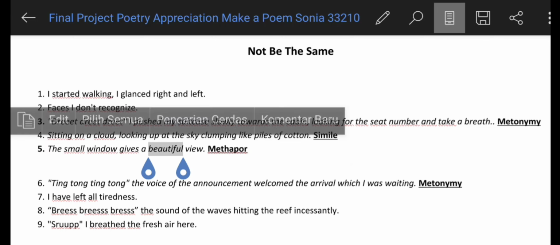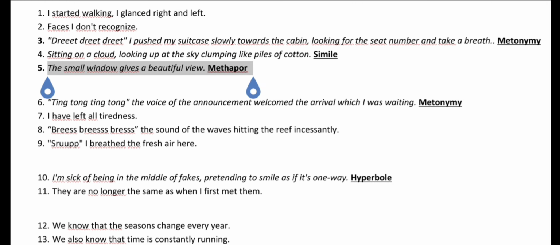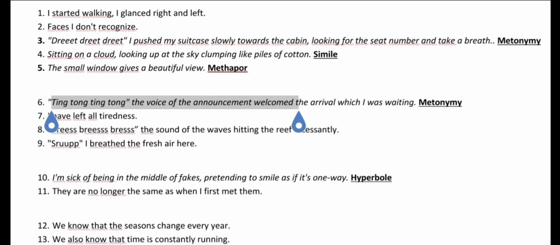And in line number 5, there is a metaphor in the sentence, the small window gives a beautiful view. And in line number 6, in the sentence, ding dong, ding dong, the voice of unknown comments welcome the arrival which I was waiting, there is a metonymy.